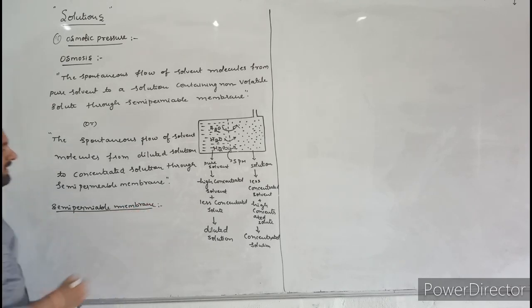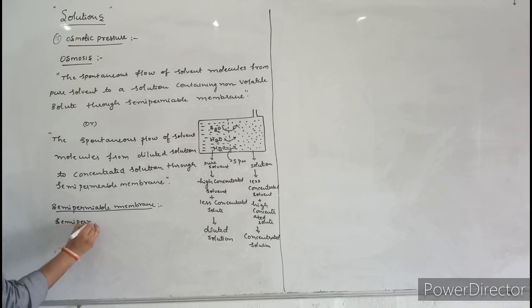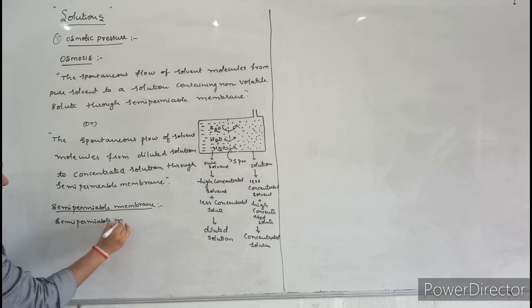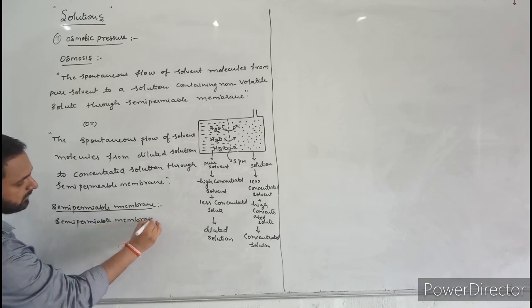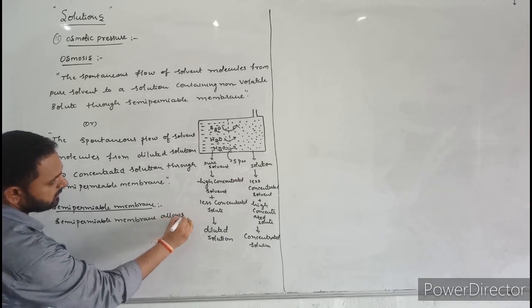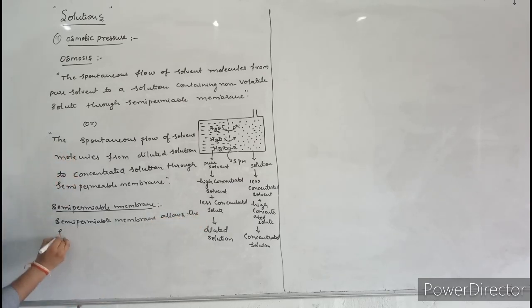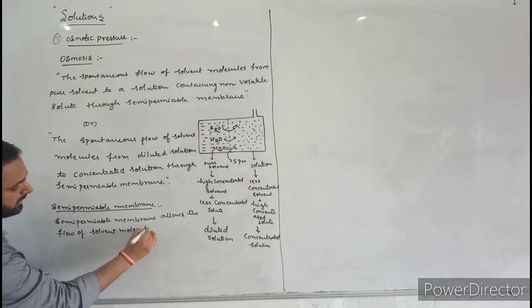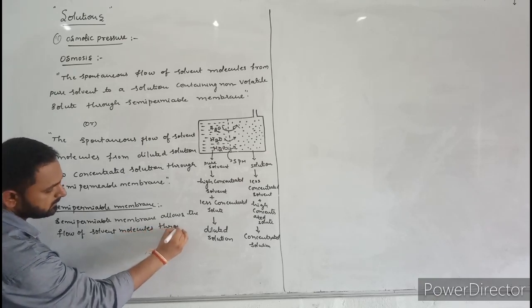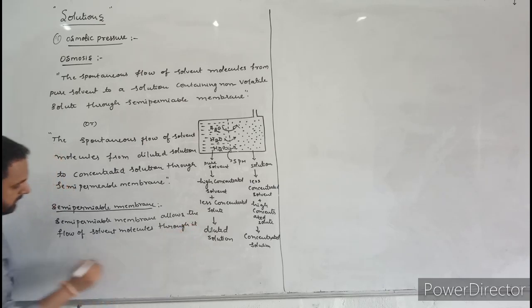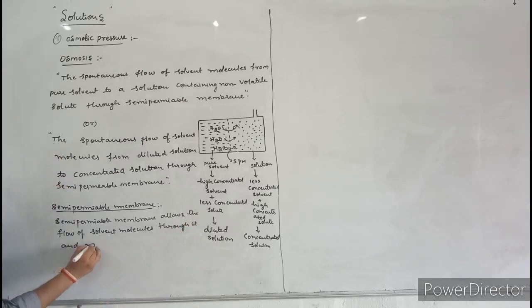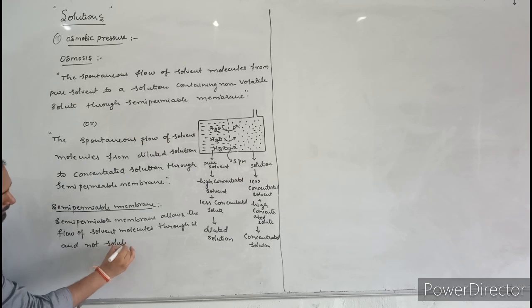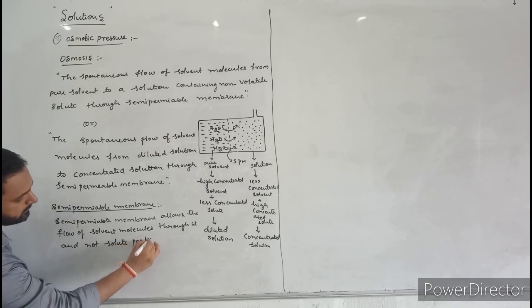What is the semi-permeable membrane? Here I will write: semi-permeable membrane allows the flow of solvent molecules through it and not solute particles.